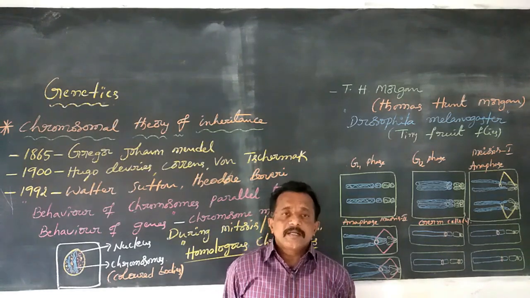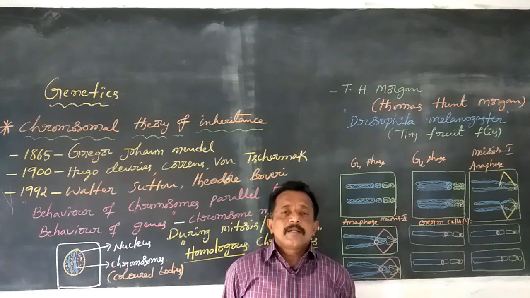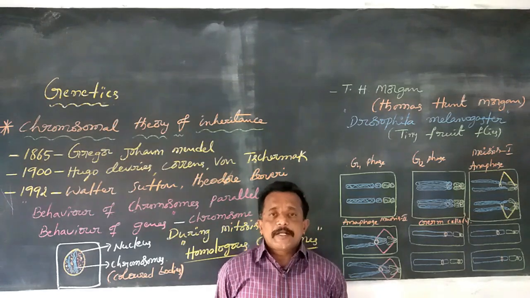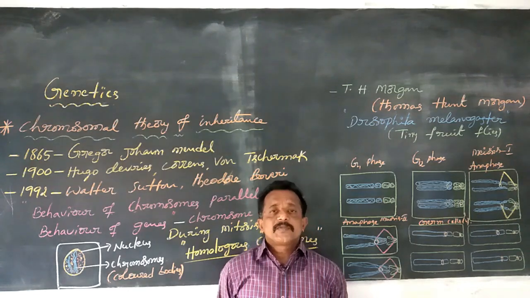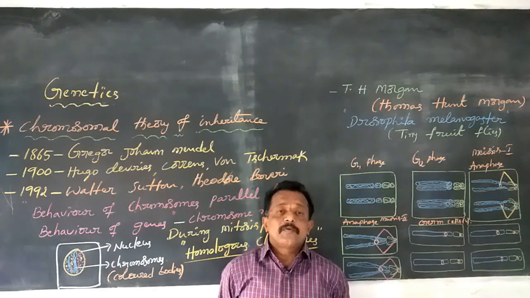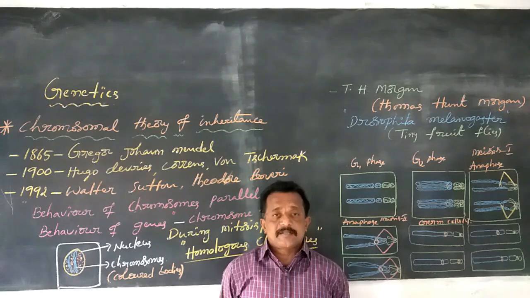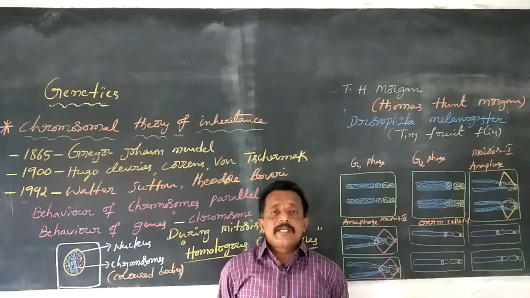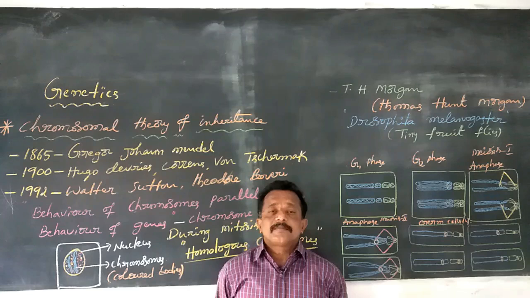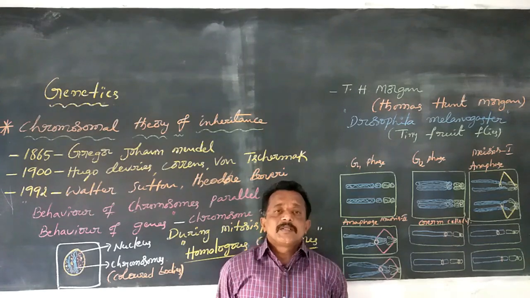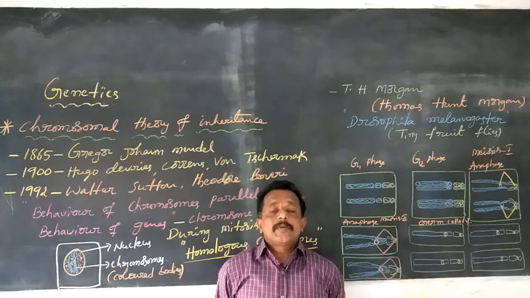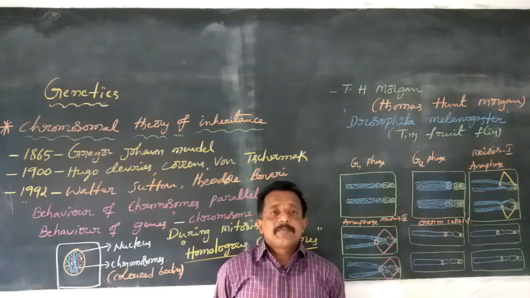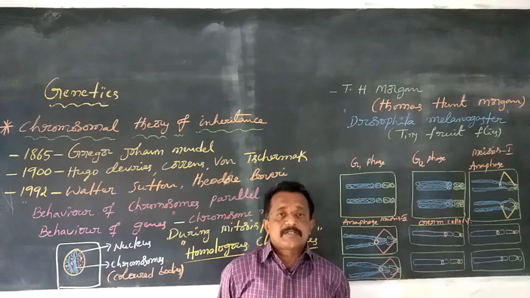The second reason: Gregor Johann Mendel confirmed that characters are passed from parent to offsprings with the involvement of factors or genes. These factors or genes are carried by gametes as discrete units.